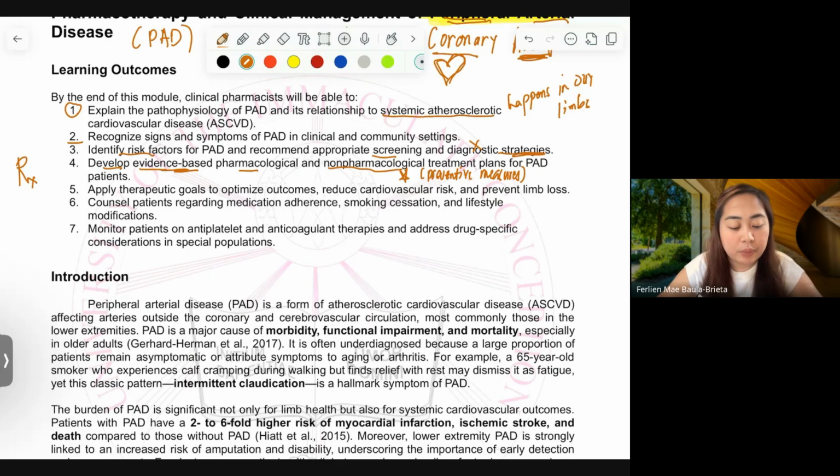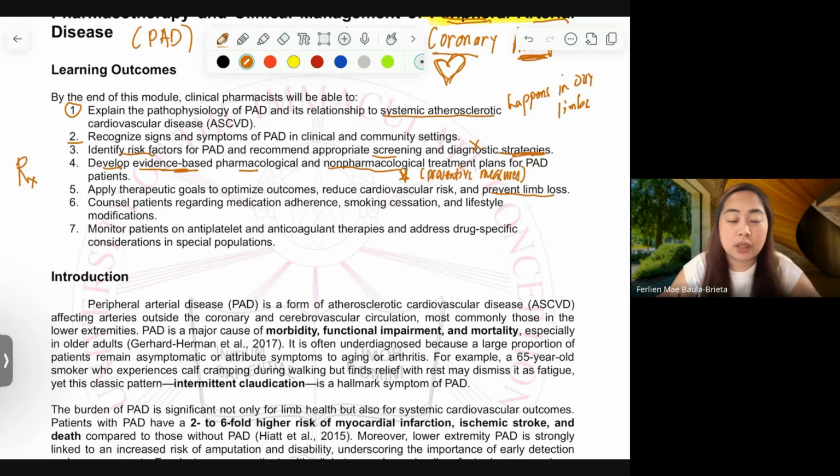We are asked to apply therapeutic goals to optimize outcomes, reduce cardiovascular risk, and most importantly, we are part of the prevention of our patients losing their limbs. No?